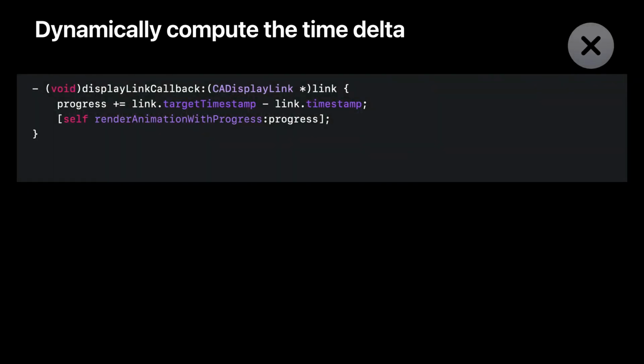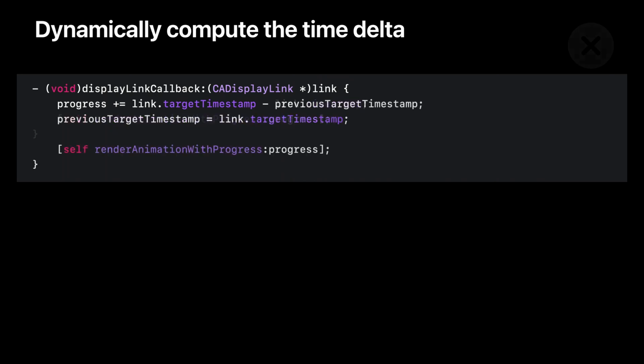Therefore, if your app uses time delta to advance the state of your custom drawing, this will slow down your custom drawing by 1 frame every time a callback is skipped. You can instead keep track of a previous target timestamp so that you can advance the state correctly. And if your custom drawing has high workload, you can look at target timestamp to potentially reduce the workload to meet the deadline as needed.